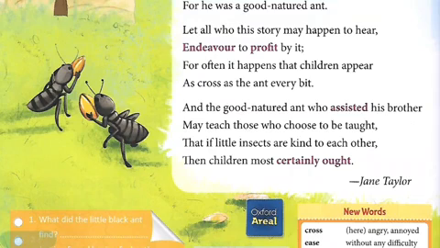See the last stanza. And the good natured ant who assisted his brother may teach those who choose to be taught that if little insects are kind to each other, then children most certainly ought. So what the author is telling here is that when the good natured ant, the brother ant, that small tiny creature, was helping others, then we should learn a lesson from them that we also should help others. We also have to help the needy people.